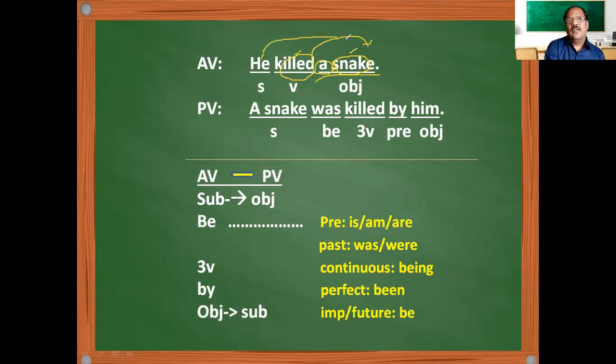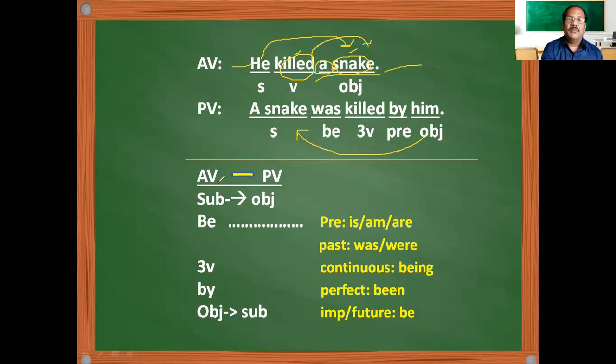So he killed a snake. That means he does an activity. The subject is active here, so that's why it is active voice. And what is passive voice? A snake was killed by him. Here the subject is the receiver of the action. When the subject is the receiver of the action, we call it passive voice. So in conversion, what do we do? For example, he killed a snake. He is the subject, killed is the verb, and killed what? A snake is the object. So we are identifying subject plus verb plus object, and if there is any extra information, it should be noted.